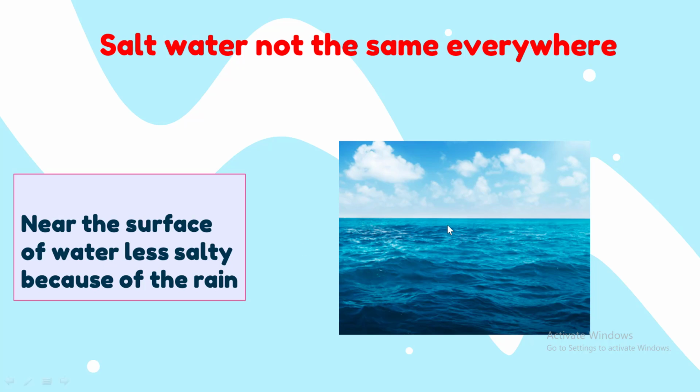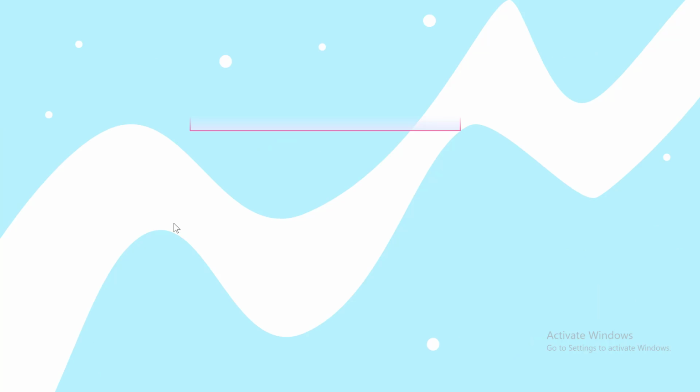Okay, the ocean water always has some zones. For example, the surface zone and the deep zone. But the surface is always less salty than the deep. Why? Because of the rain. When rain comes, the rain makes the surface less salty than the deep.